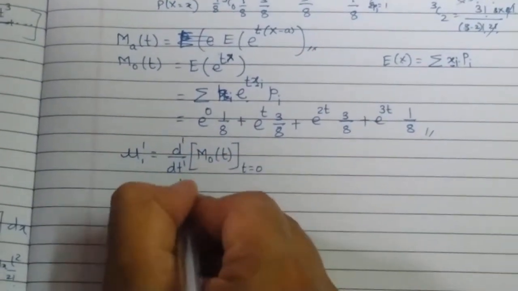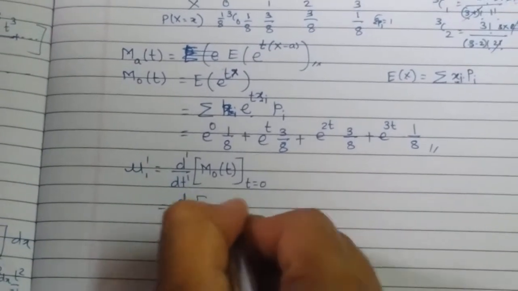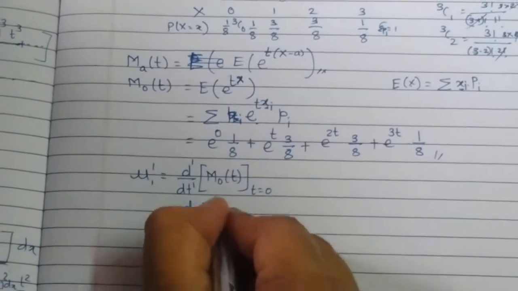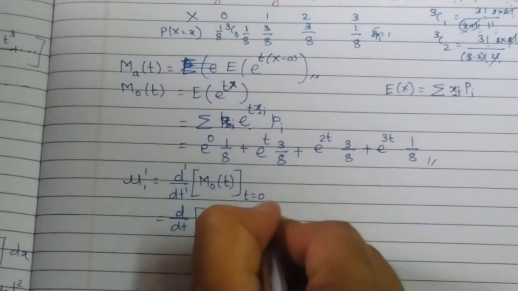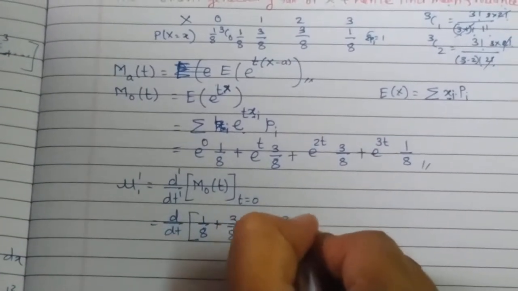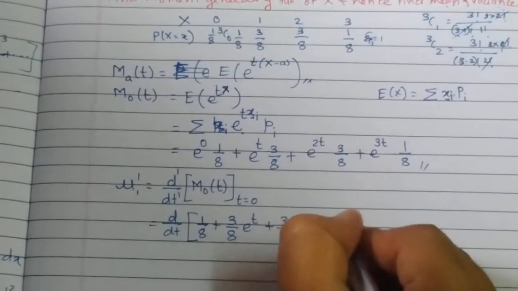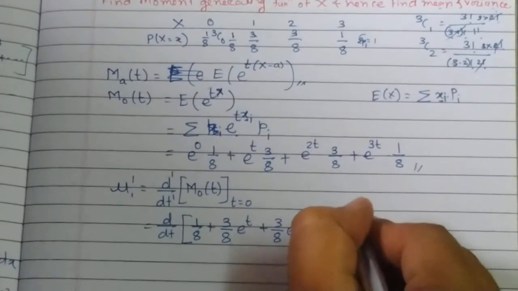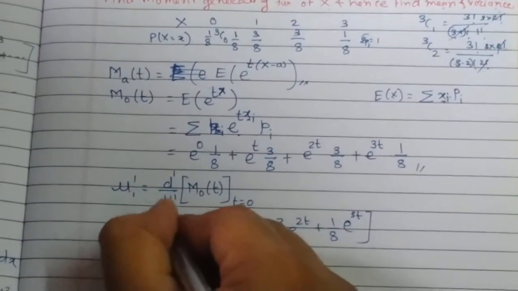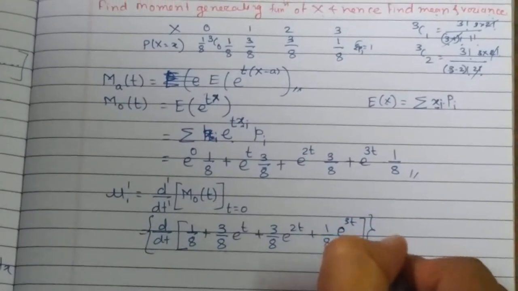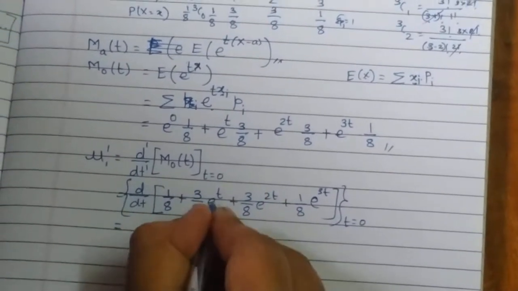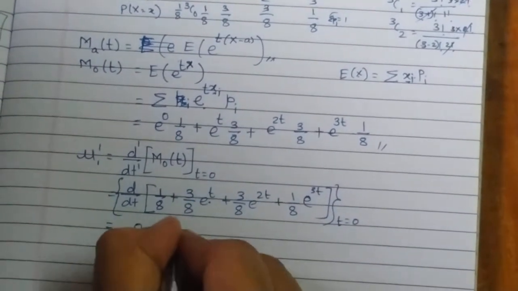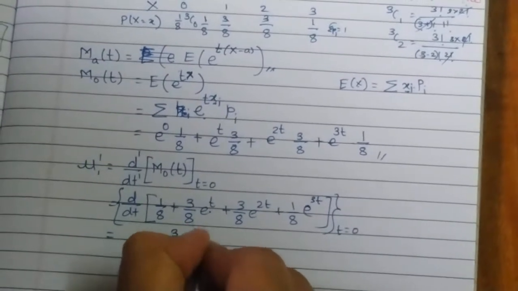So this is equal to d by dt of 1 by 8 plus 3 by 8 into e raised to t plus 3 by 8 into e raised to 2t plus 1 by 8 into e raised to 3t, evaluated at t equals 0. Anything raised to 0 is always 1. What is the derivative now? The derivative of the first term is 0. For the second term, the derivative of e raised to t is e raised to t, so I have 3 by 8 e raised to t.